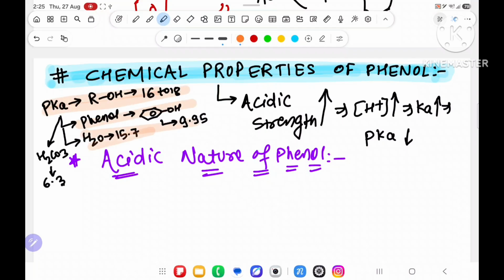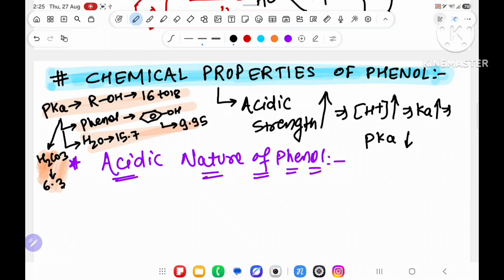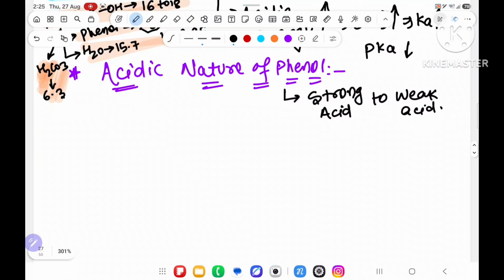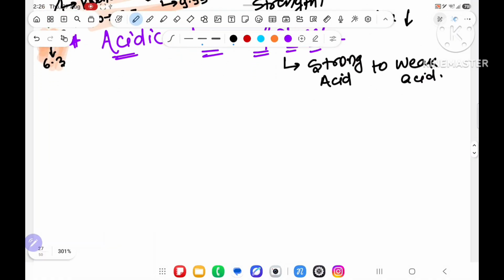Then it is very easy to understand the acidic strength of phenol, which I am teaching here. When I taught you alcohol, you saw the pKa values I wrote in the last lecture. So these four pKa values you have to know. And you have also seen that any reaction converts a strong acid into a weak acid. Whenever an acid is there, it always tries to go from a strong acid to a weak acid. What do you mean by that, sir?